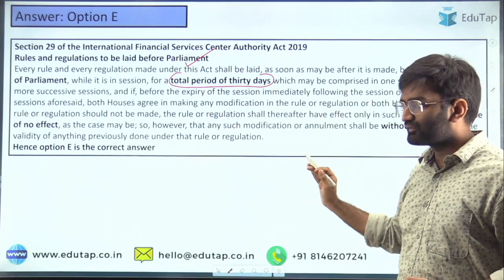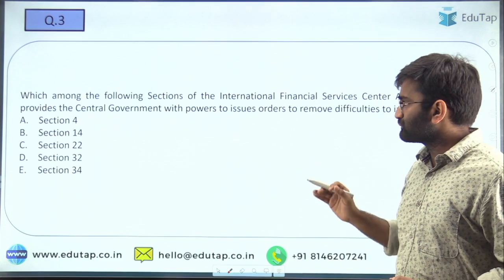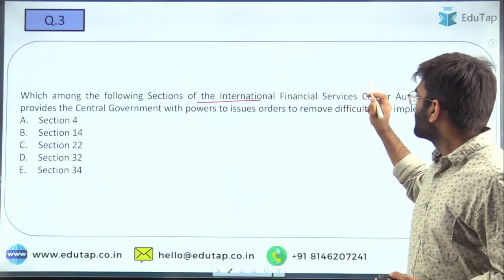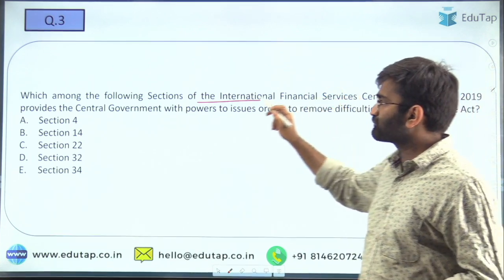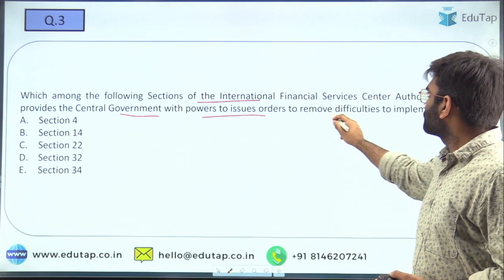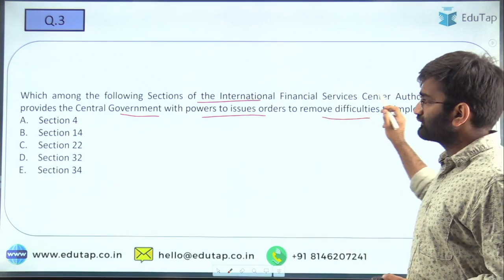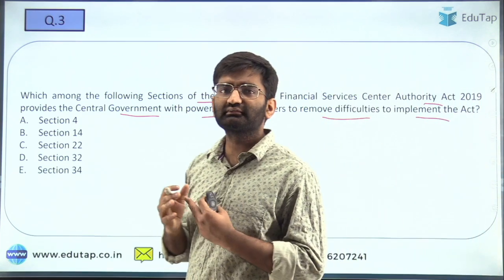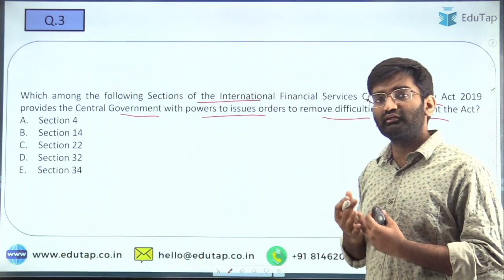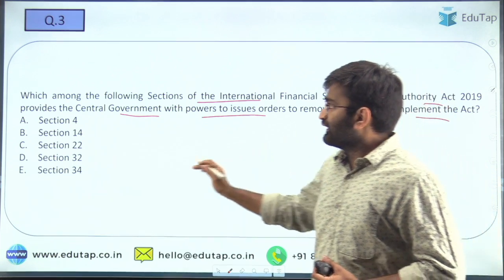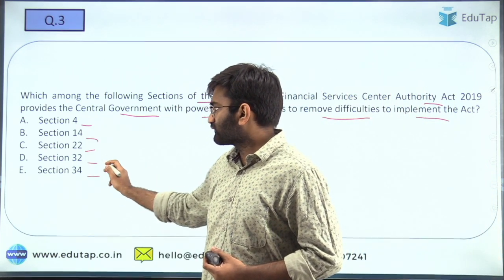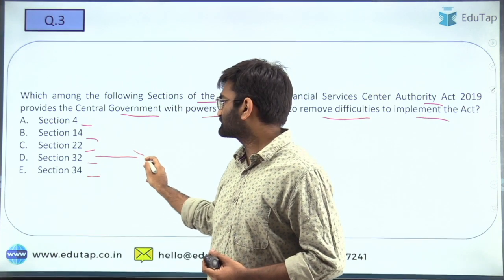You can go through the other provisions given here through the PDF. Here we have this: which among the following sections of the IFSCA Act provide the central government with powers to issue orders to remove difficulties to implement the Act? Okay, we have discussed this in the previous sessions also, that there are provisions with respect to the same. Here we have section 4, 14, 22, 32 or 34. Yes, the correct answer is section 32.